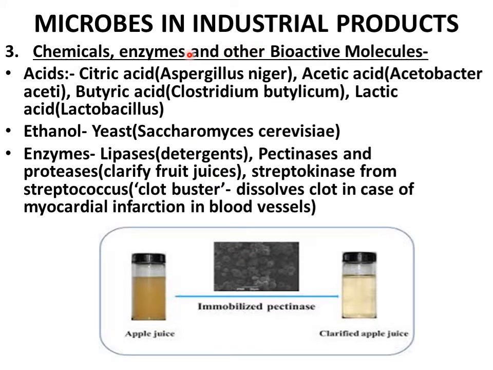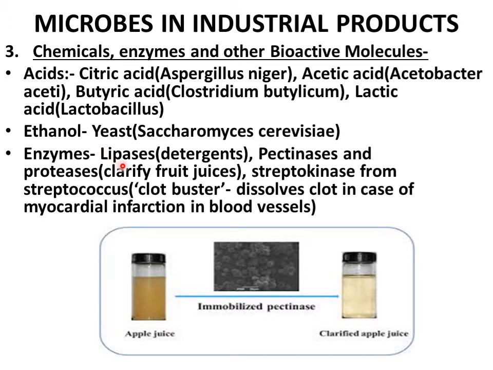Microbes in industrial products: chemicals, enzymes, and other bioactive molecules. Some of the acids like citric acid, acetic acid, butyric acid, and lactic acid are also produced by microbes: Aspergillus niger, Acetobacter aceti, Clostridium butylicum, and Lactobacillus, respectively. Ethanol is produced by the yeast Saccharomyces cerevisiae.